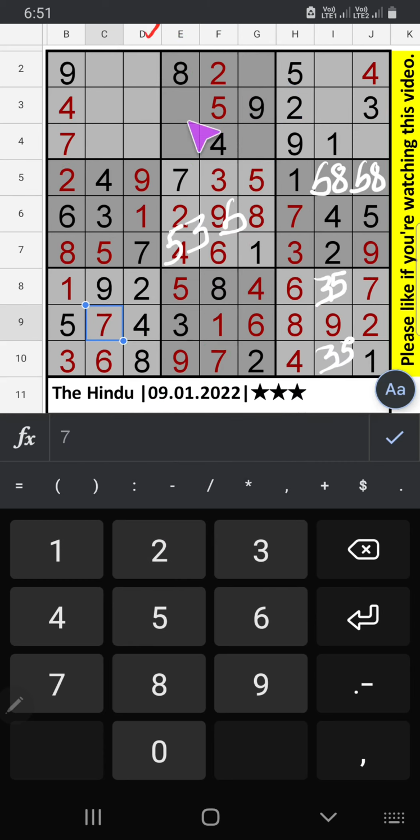In column D, 3 numbers are remaining, 5, 3, and 6. In the 3rd row we have 3 and 5, so 3 and 5 can't come in this cell. 3 and 5 will come in any one of the cells. In the 2nd row we have 5, so 5 can't come in this cell. 5 is confirmed here. Then 3 is here. Then only one number is remaining, 6. 6 is confirmed here.